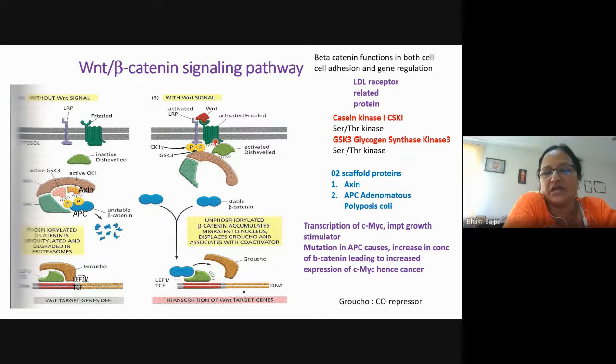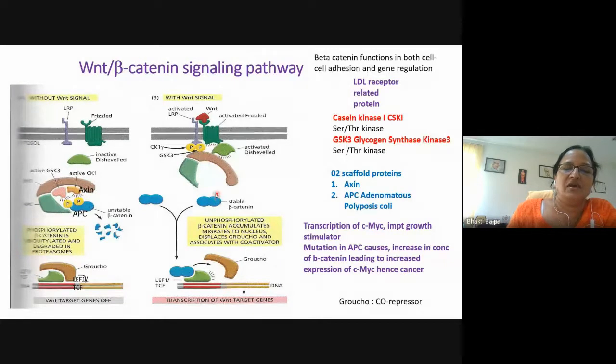So, if there is a mutation in the APC gene, then it leads to the development of cancer. And when the mutation is there in the APC, you can see that APC cannot hold the beta catenin in the inactive form and cause its phosphorylation by the CK1 or the GSK3.